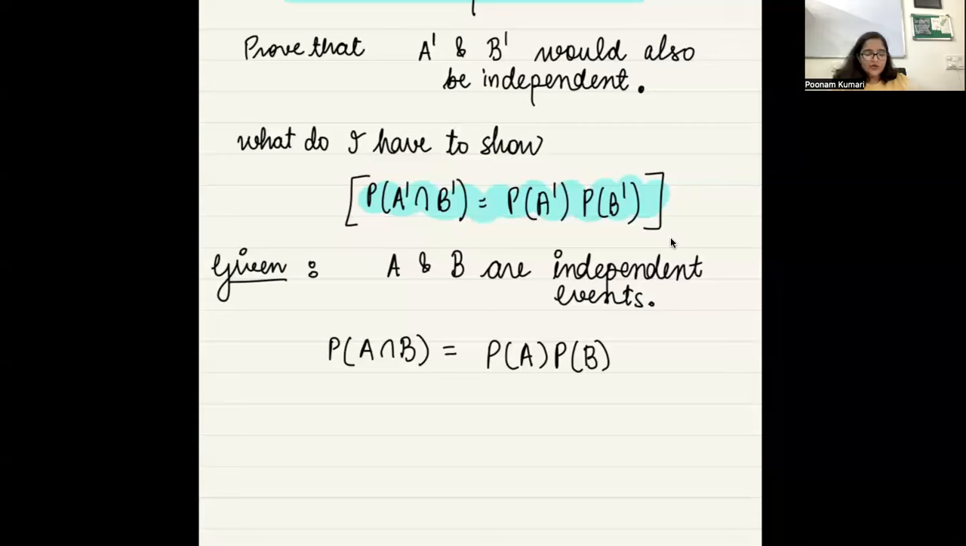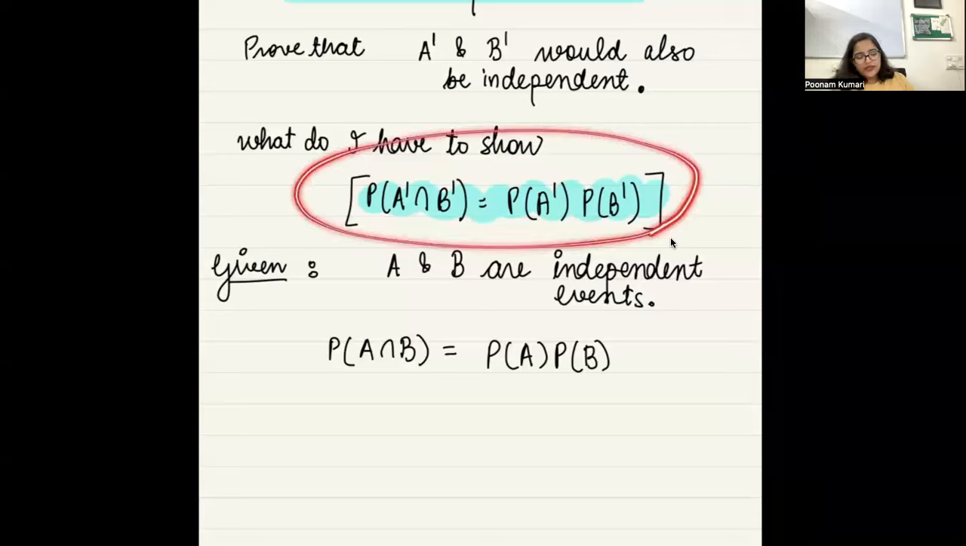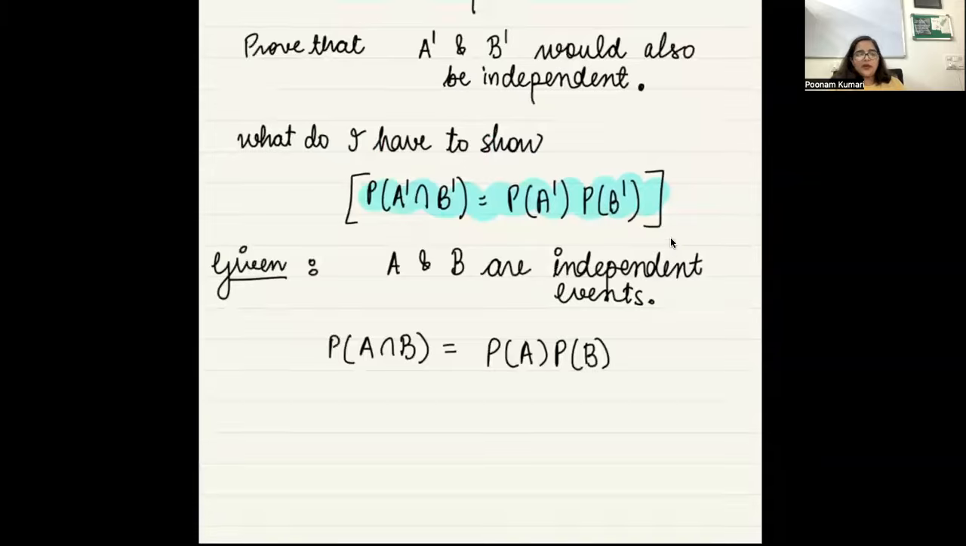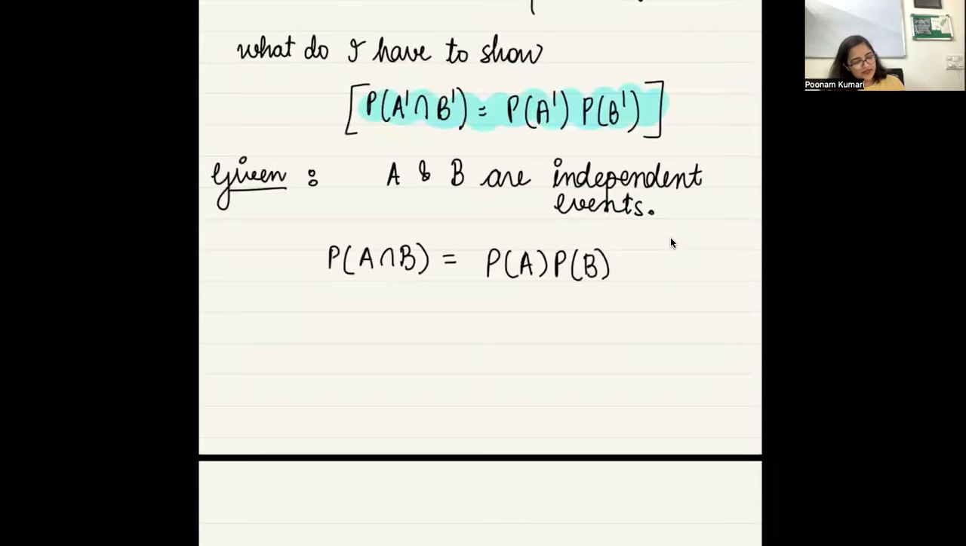Fine. So whenever you have to prove something, you can start from one side and then come up with the other side. So this is given to you. Your task is to find the probability of A complement intersection B complement. Right now you don't know they are independent, so you can't use that directly. You have to prove this.